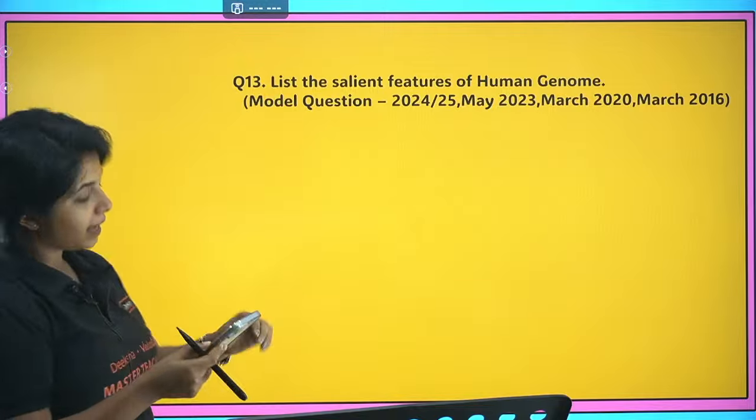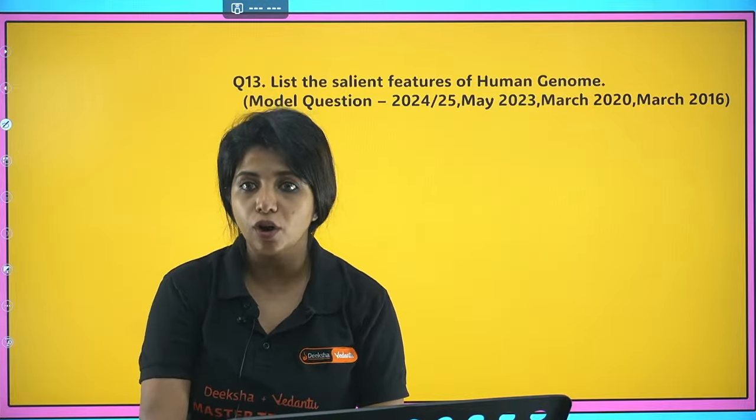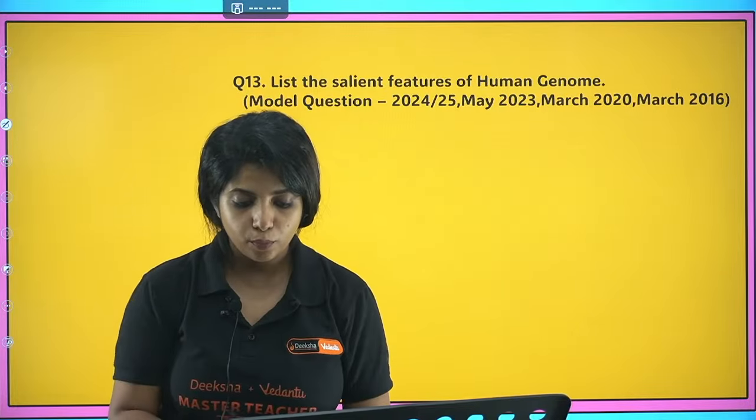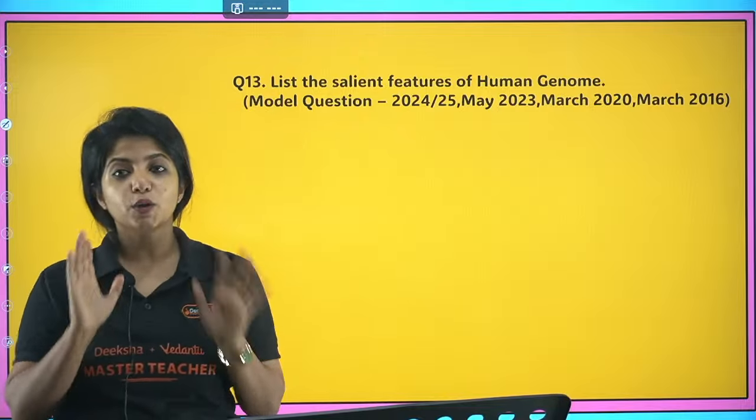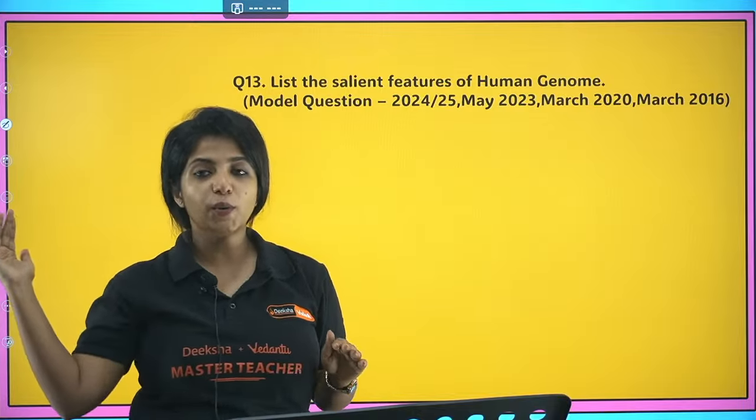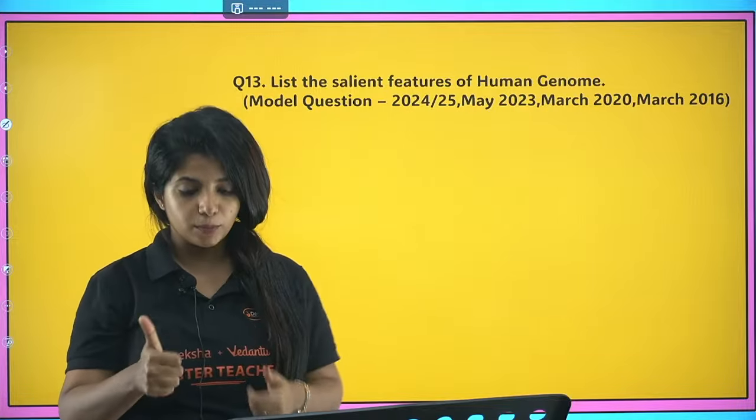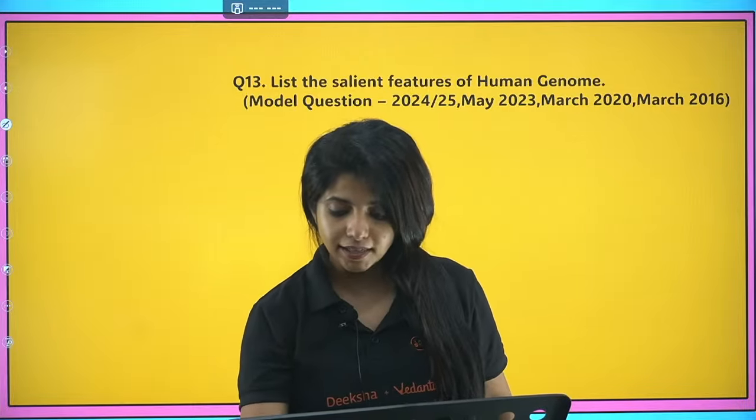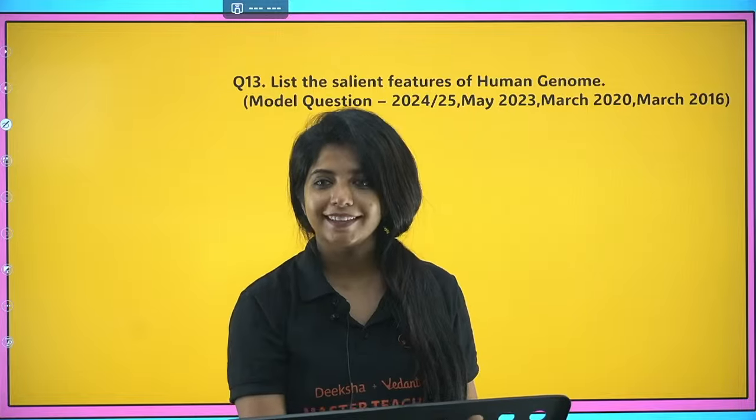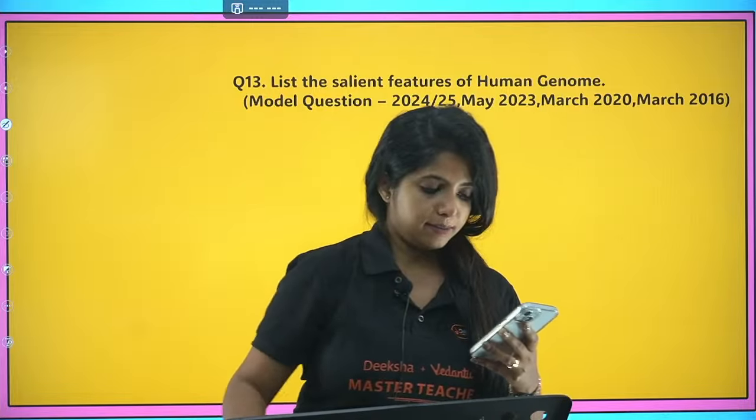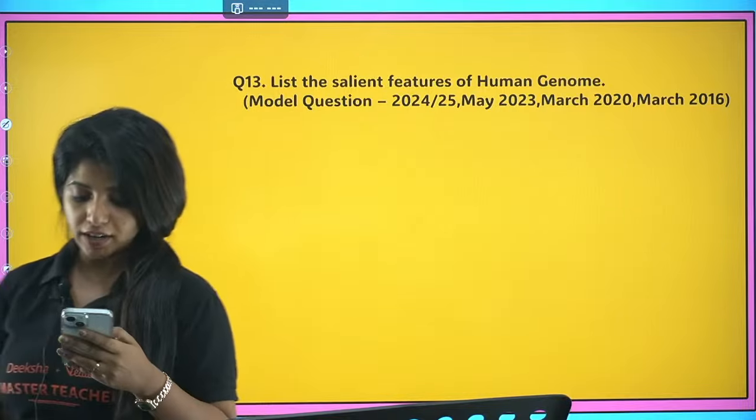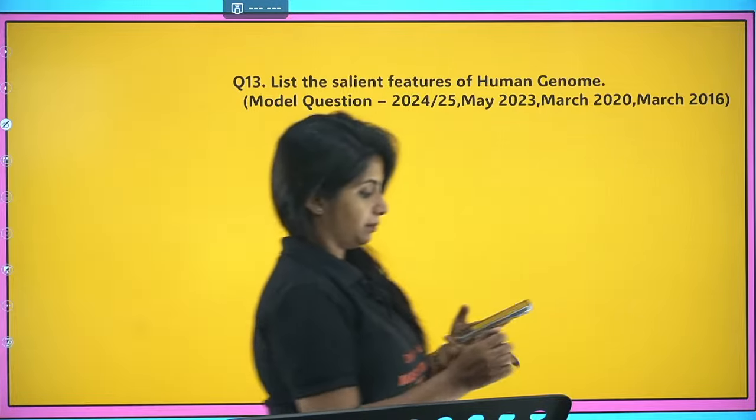Fine. So next is: list the salient features of the human genome. So before I go ahead, tell me, are you understanding? Or is it going like this? If at all you are understanding, give me a thumbs up right now. How do I understand that you are understanding or not? Give me a thumbs up if at all you are listening, you are understanding.